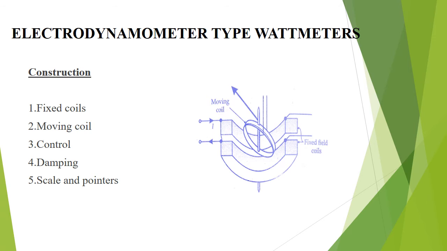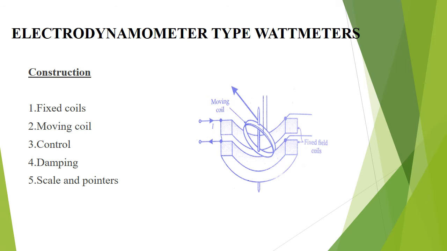Next, the moving coil. The moving coil is generally attached to the spindle which is connected to the pointer. The moving coil is also called the pressure coil and it is made of thin wire but has a larger number of turns in order to have high resistance, so that the maximum load current flows through the load instead of flowing through the voltmeter. So it is connected across the load.